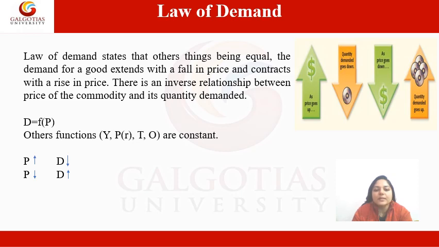All other functions such as Y, meaning income of the consumer, PR, meaning price of related goods, T, meaning taste, and O, meaning other things, will be constant. Only price affects demand. Mainly we say that demand is affected by price because if price increases, then demand decreases, and if price decreases, then quantity demanded increases for a particular product. So this is what the law of demand is all about.